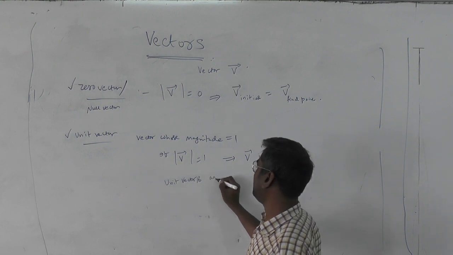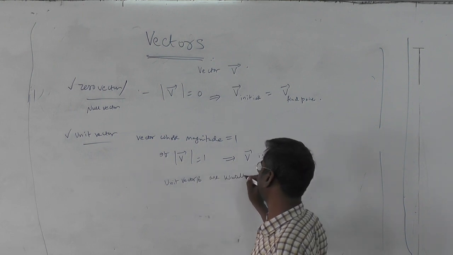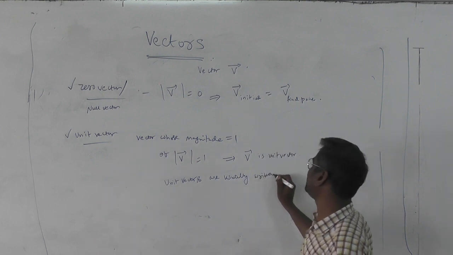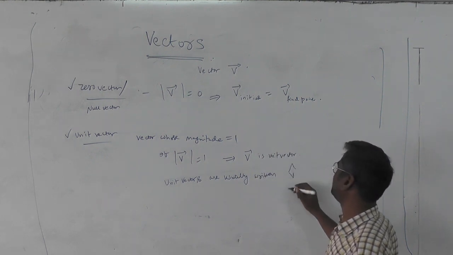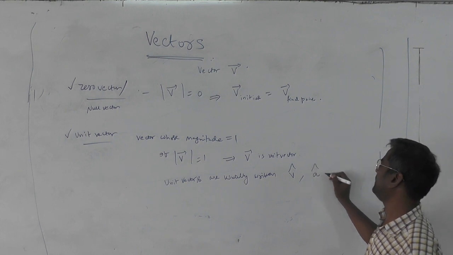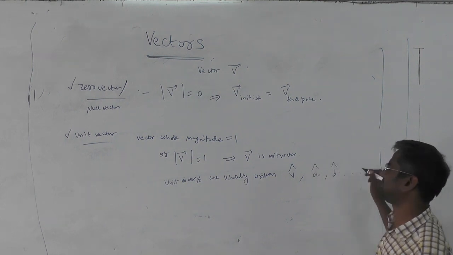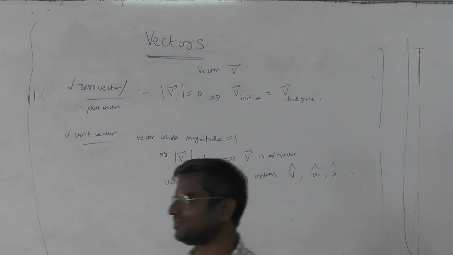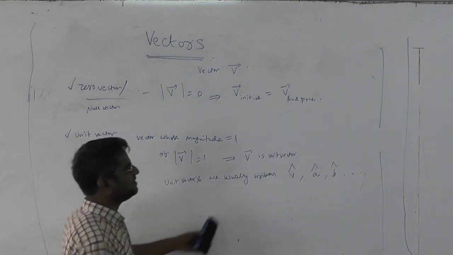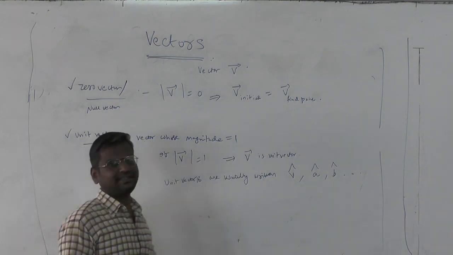Unit vectors are usually written with a cap over them, like a cap, b cap. Hat also you can say. So that is the notation for unit vectors.